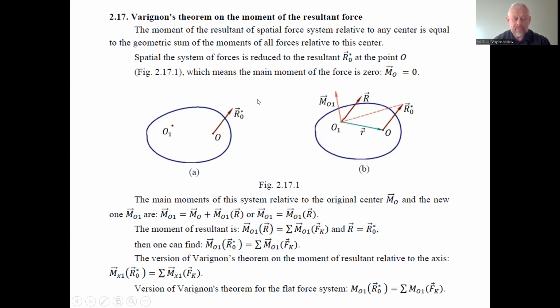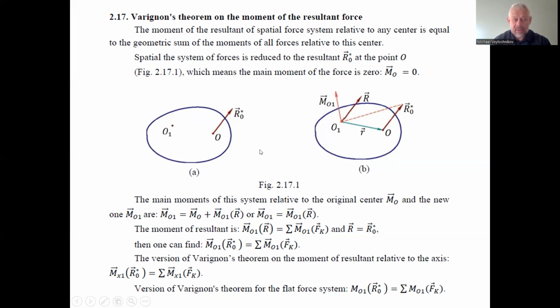And when we move the resultant force to any other point, could be another point of rotation of the mechanical body, it can be a point A, the moment arises as well.